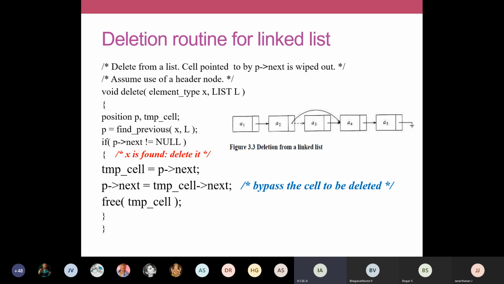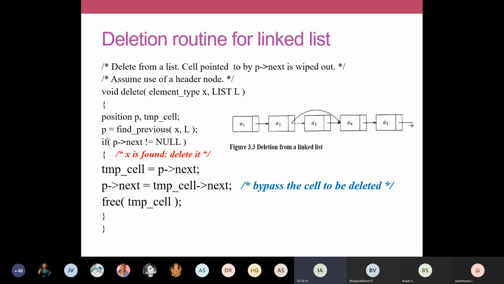We'll see that coding also later. Find previous function will return the previous node. If we are going to delete A3, it will return the address of A2. That will be returned. That will be available in P. We are going to store that in P. So once you've got the address of the previous node, we can do modifications.